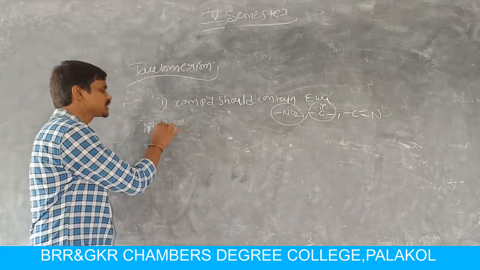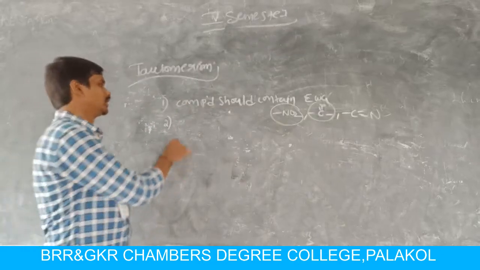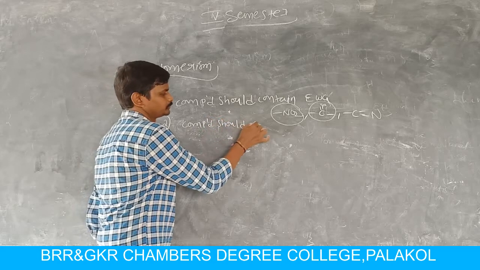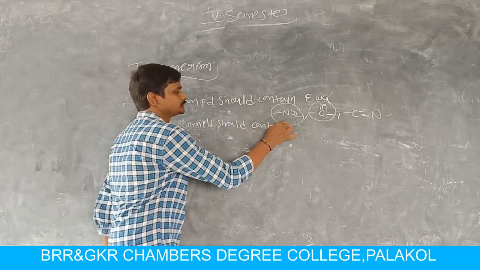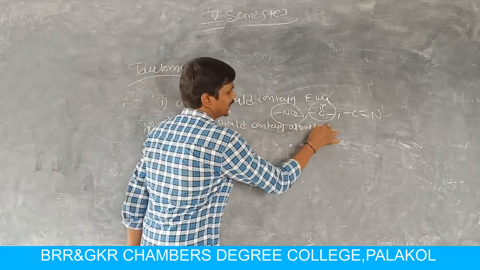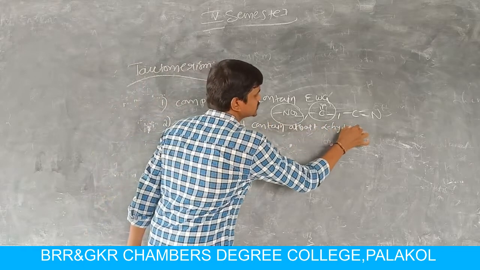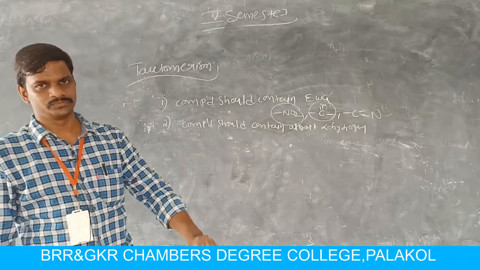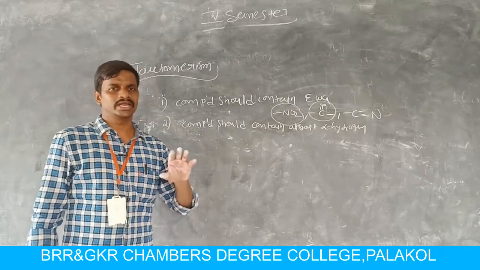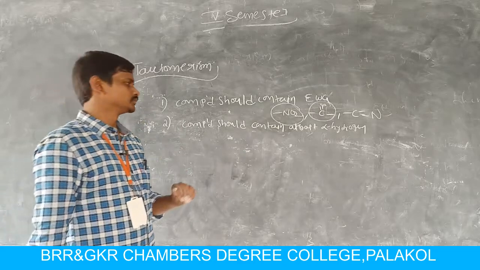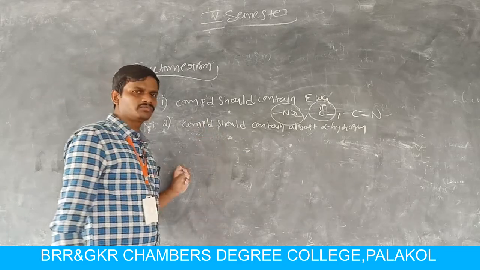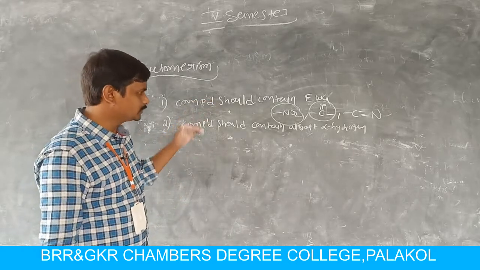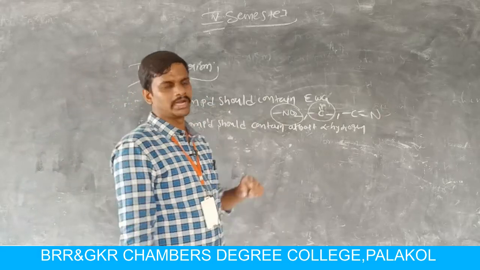And the second structural requirement is that the compound should contain at least one alpha hydrogen atom. Then only it generates a tautomeric structure. Otherwise, it does not form a tautomeric structure. So these two are the main structural requirements for tautomerism.